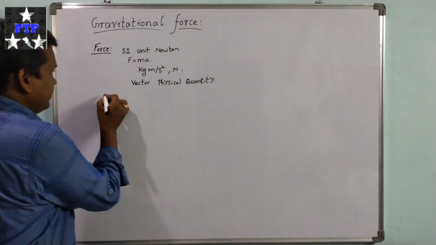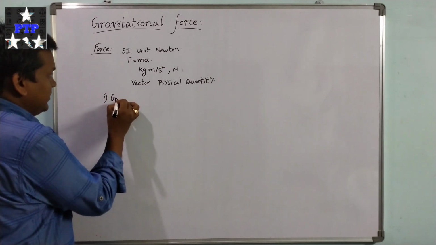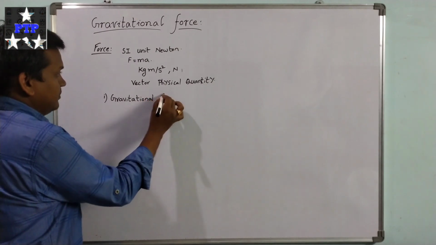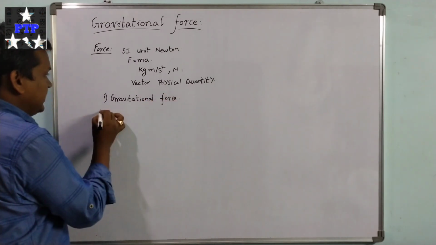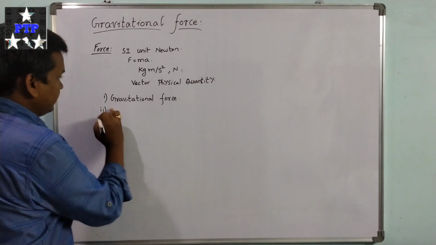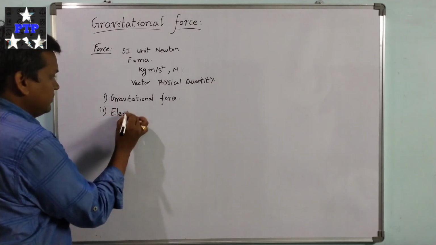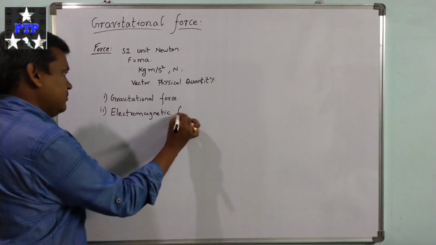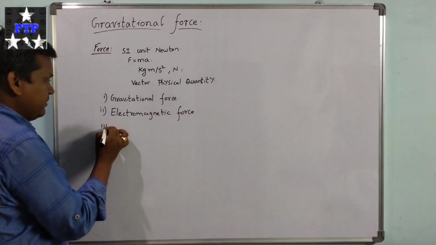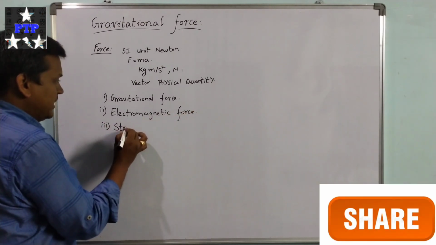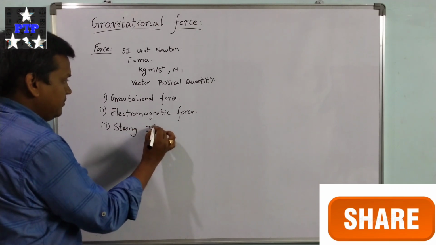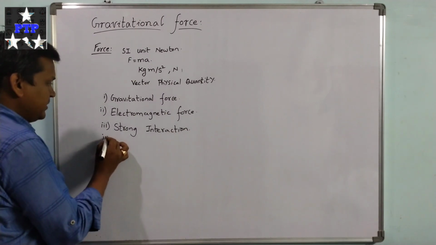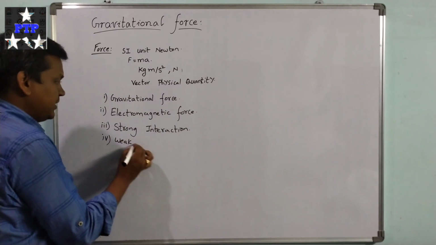The first one is gravitational force, the second one is electromagnetic force, the third one is strong interaction, and the fourth one is weak interaction.